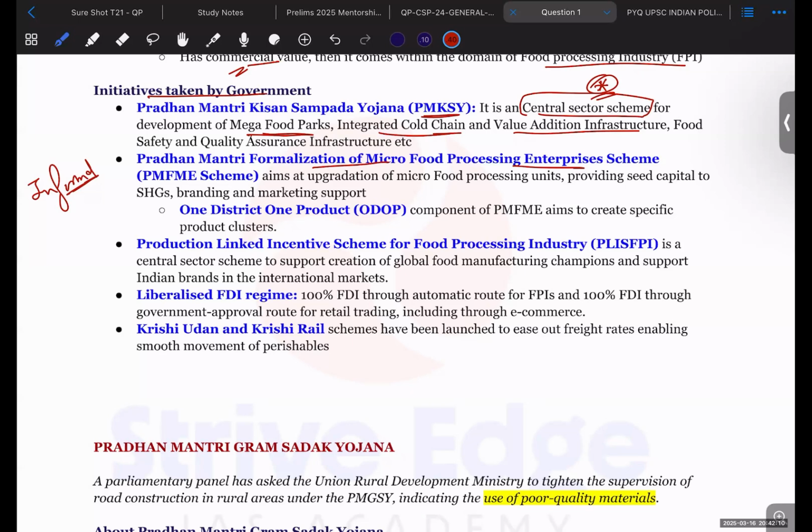This scheme also provides seed capital. Seed capital means initial capital. So initial funding is provided to self-help groups, and branding and marketing support is also provided in order to make them formal, to make them come forward and sell their products at the formal stage. One District One Product has also been launched within this scheme.